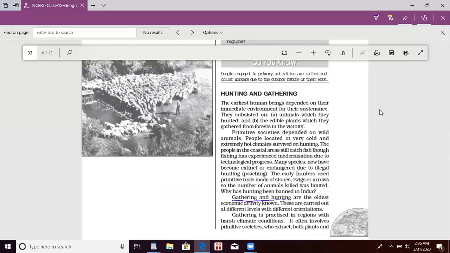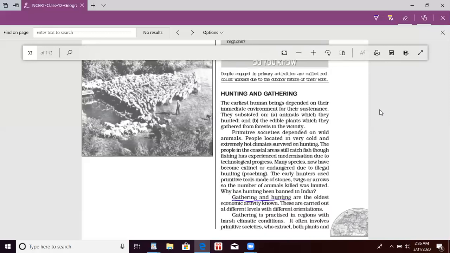The earliest human beings depended on their immediate environment for sustenance. They totally depended upon animals and edible plants. Primitive society depended on wild animals because they lived in very cold and extremely hot climates, and this was very necessary for their survival, so they did hunting and gathering. With technology, people started hunting in such a way that many species became extinct or endangered due to illegal hunting. But in early days, early hunters used primitive tools made of stones, twigs, and arrows, and the number of animals killed at that time was limited.